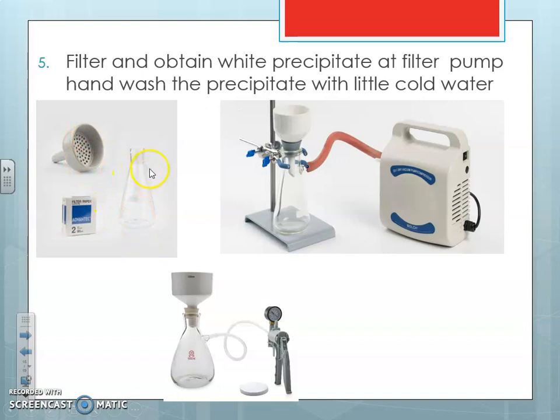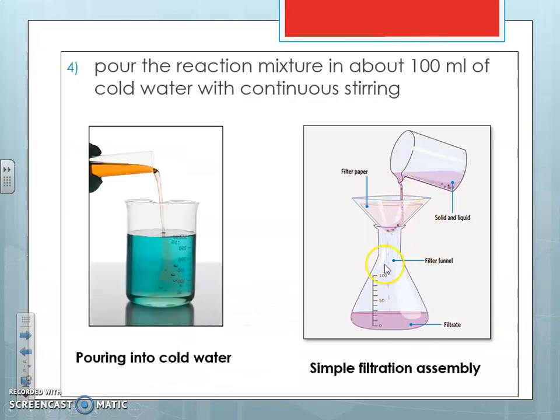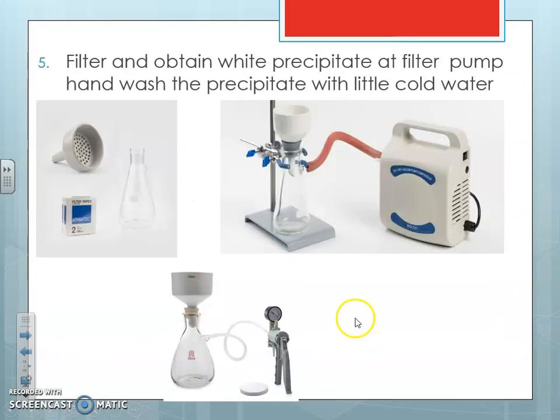This is the flask which has a side arm to be attached to the vacuum pump, and this is the Buchner funnel which is set up at the top of the assembly, with no gap. By creating the vacuum, the rate of filtration can be increased. This is the simple motive for using the filter pump. If it filters normally with the normal filtration assembly, there is no need to use the filter pump assembly. If the rate of filtration is low, we can increase it by using this filter pump assembly.